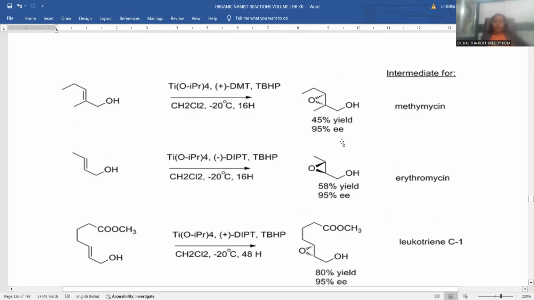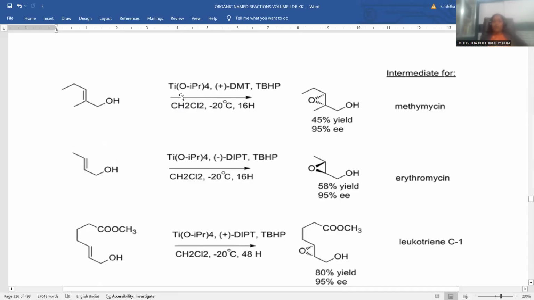Here you noticed so many examples related to the same Sharpless asymmetric epoxidation. Again it is only the part of allylic alcohol. This is the only consideration for your epoxidation reaction. We are not disturbing the hydroxy functional group; our requisite functional group is only the double bond, but allylic alcohol is the more suitable starting material for Sharpless asymmetric epoxidation.